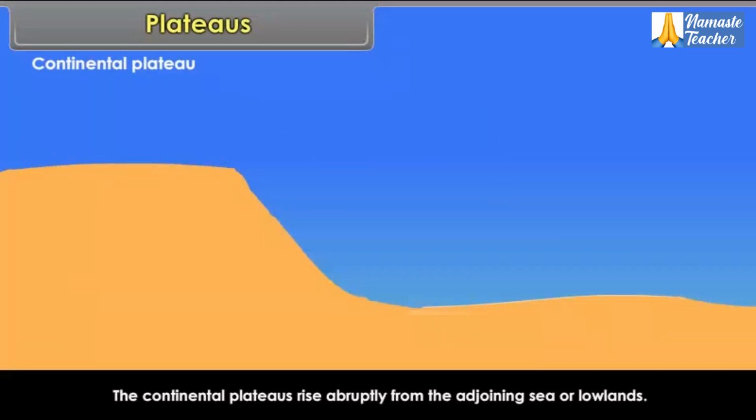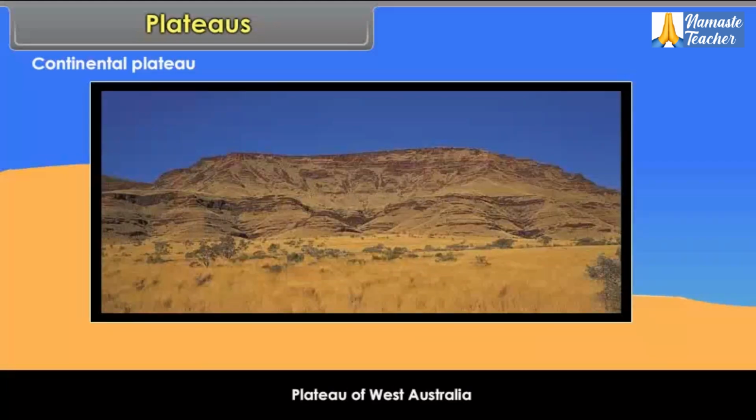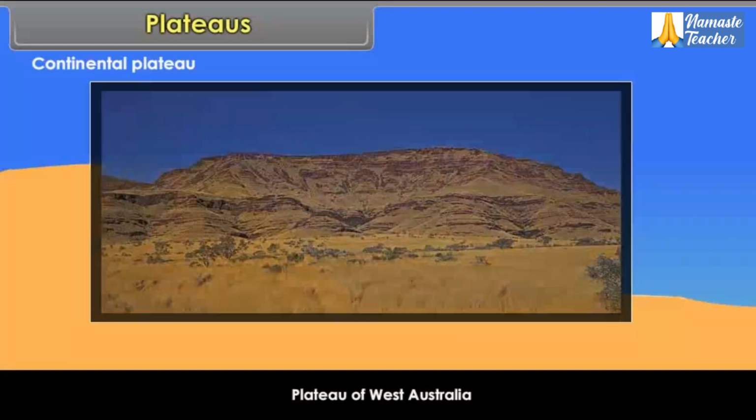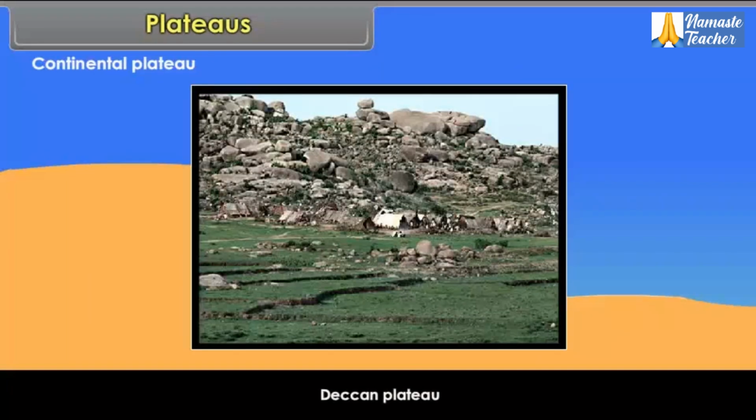The continental plateaus rise abruptly from the adjoining sea or lowlands. The Plateau of South Africa, Plateau of West Australia, the Chota Nagpur Plateau, and the Deccan Plateau are some examples of this type of plateau.